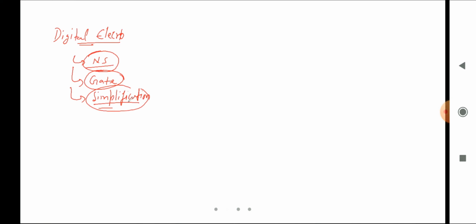Okay, so today in this class we'll start with number system. Here basically they ask about these number systems. One is binary, one is the binary number system.